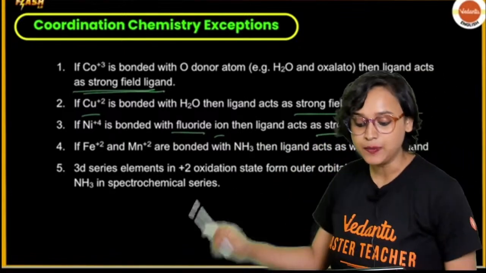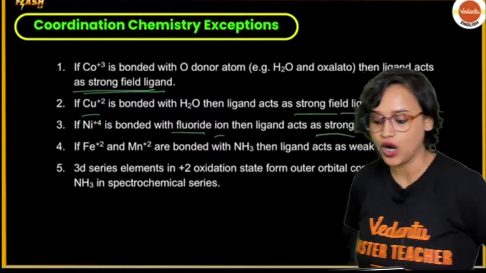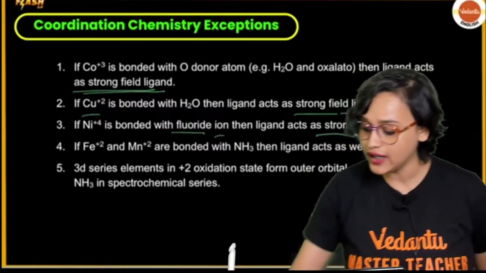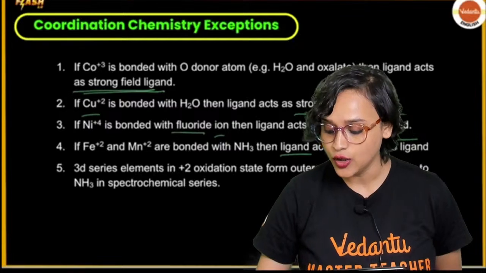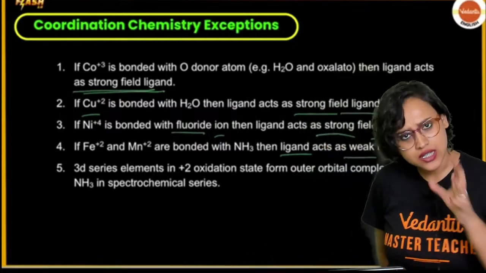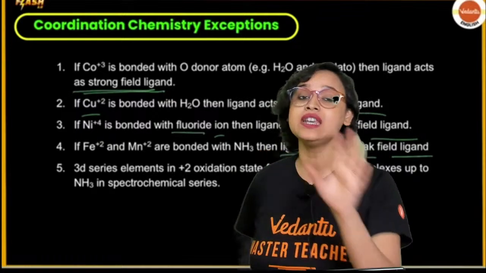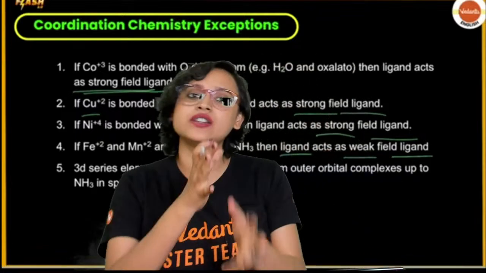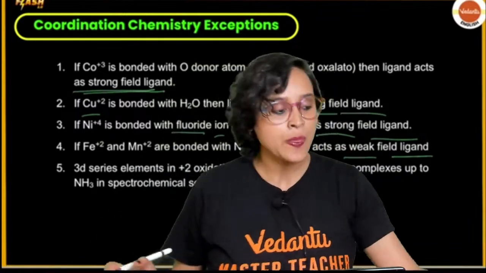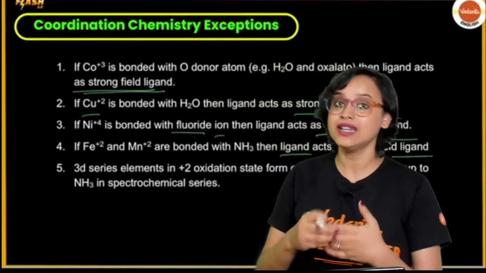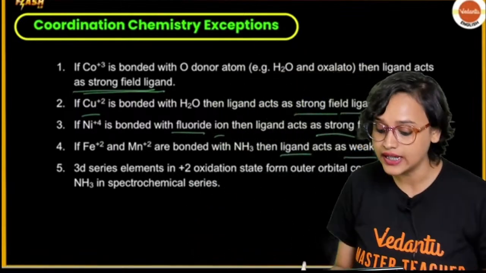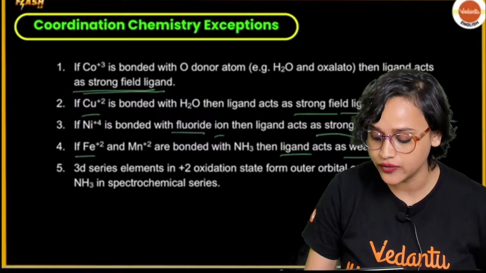If Fe plus 2 and Mn plus 2 are bonded with NH3, then also the ligand acts as a weak field ligand, which is true. NH3 is not very strong. It is in the moderate range. It falls somewhere in the middle, okay? So you see that it still acts like a weak field ligand when it joins with Fe plus 2 and Mn plus 2, right?